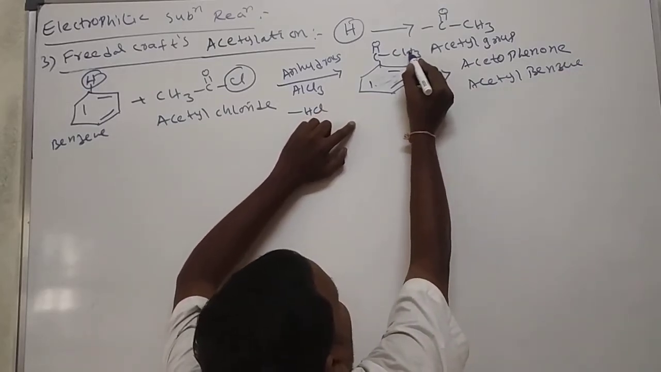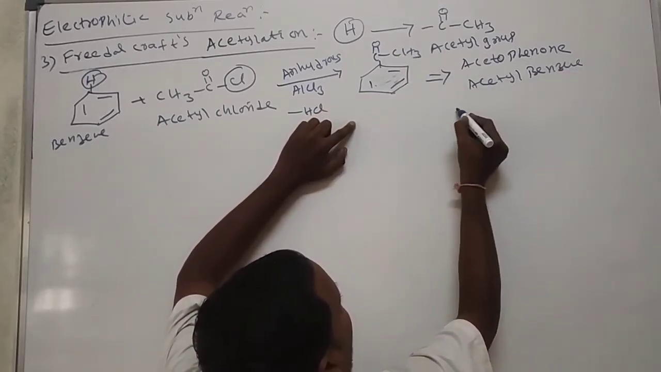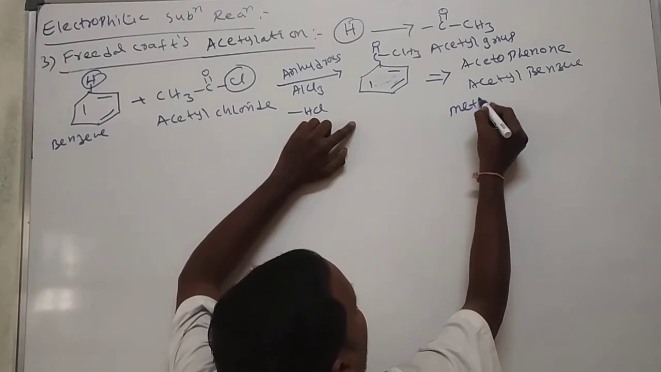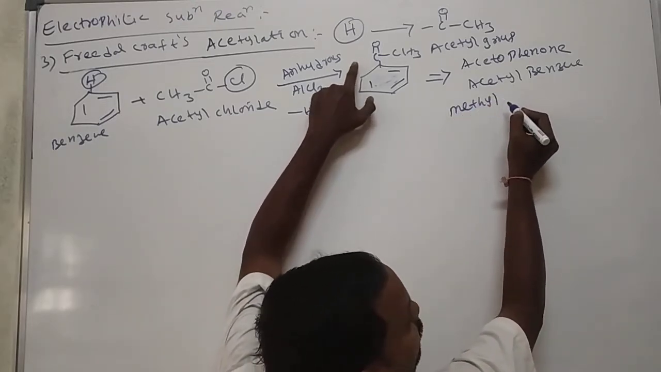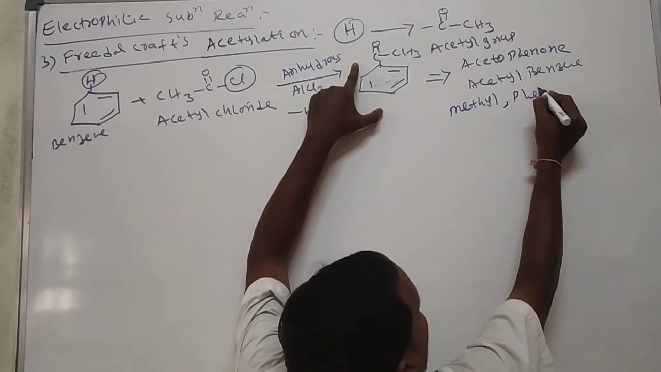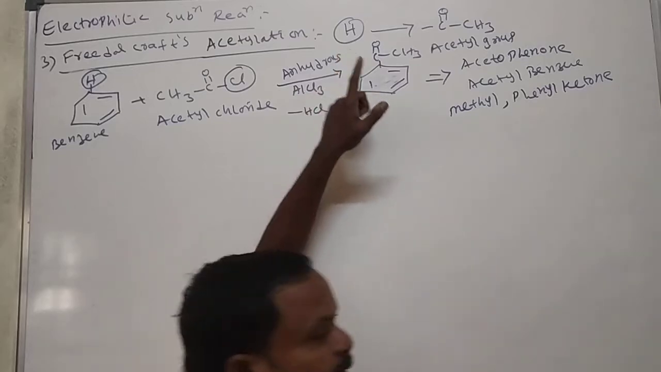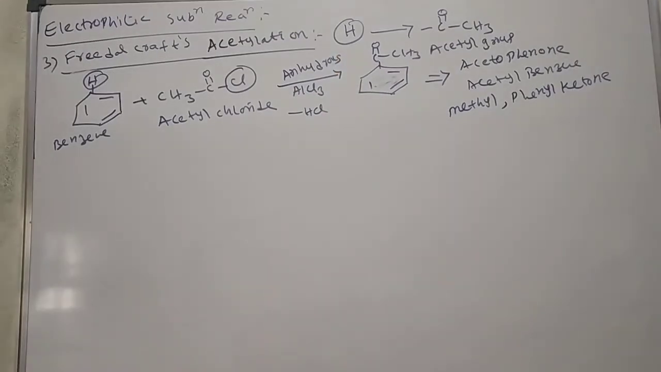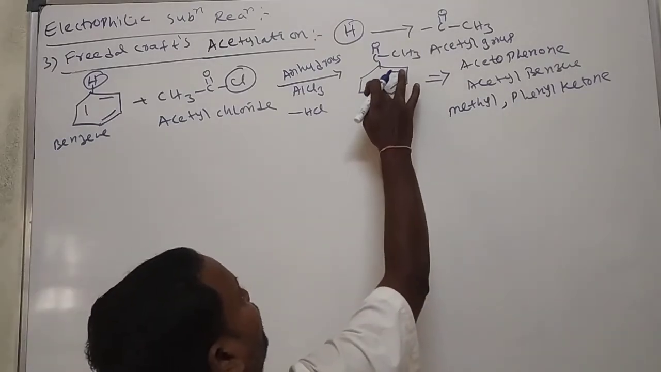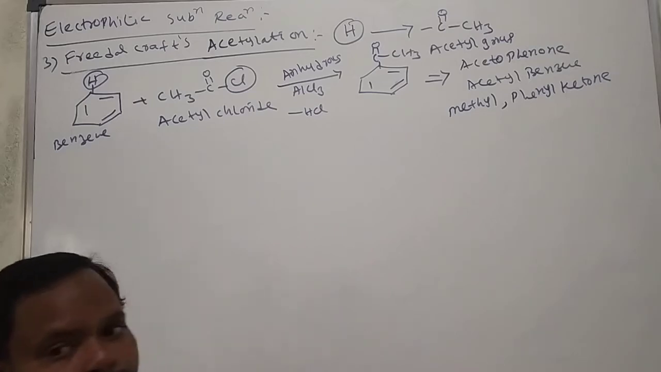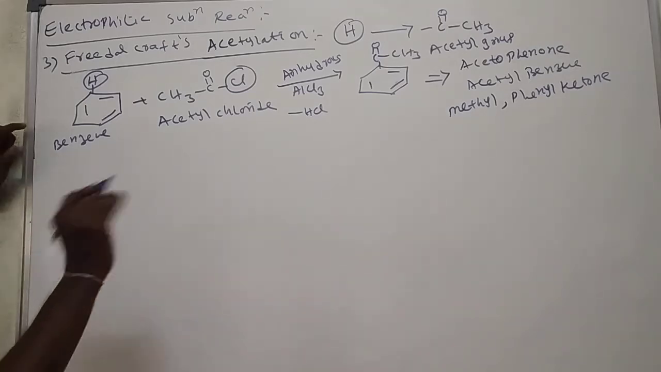And one more thing, here methyl, here phenyl. The C double bond O functional group is called ketone. Methyl phenyl ketone. From an examination point of view, they may ask this at PU level. PU level also they asked: how do you prepare acetophenone from benzene? Write the mechanism. 5 marks question. You should write the mechanism, not only the reaction. Okay, this is the reaction.